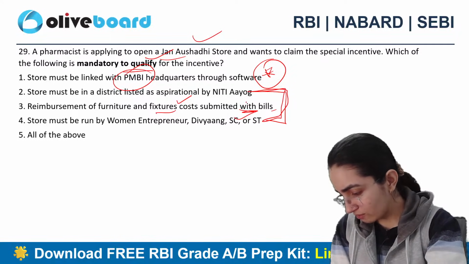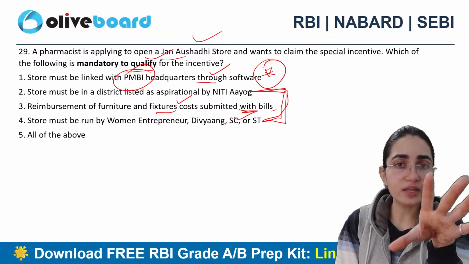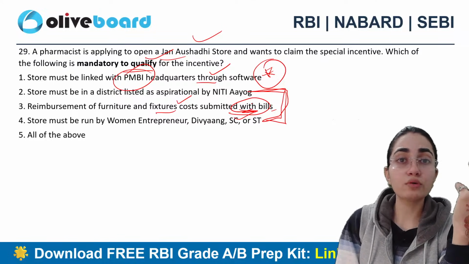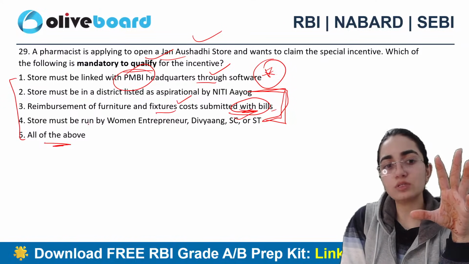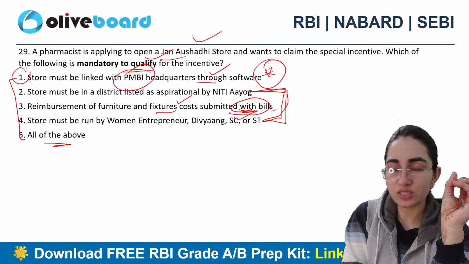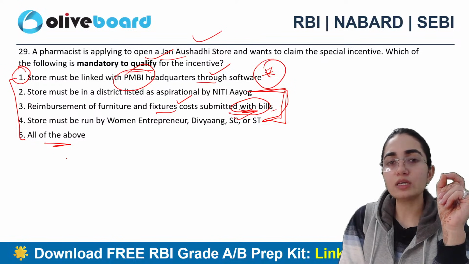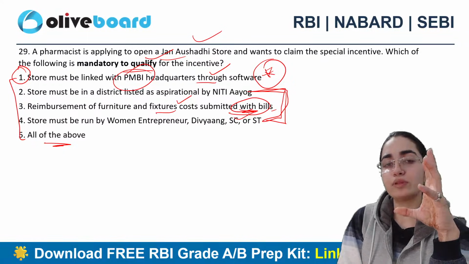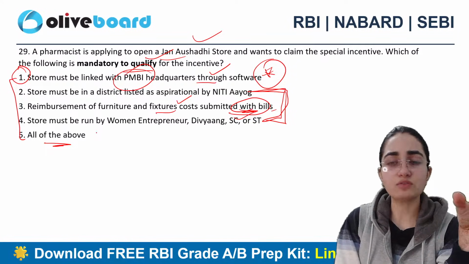So of course, whatever has been said by you is all correct. This is the basic, and I would say this is the priority one here, right? But what if they are not submitted with bills? So you won't be able to get it, right? So according to the statements here, all of the above becomes the correct answer. क्यों? क्योंकि बाकी जो है वो भी complete होना चाहिए. हाँ, ये जो है वो बहुत ज़्यादा mandatory, ये जो है वो first step है. But if you are not completing the rest of the statements, या फिर obligation complete नहीं कर रहे हो, तो you won't be provided with this incentive here.